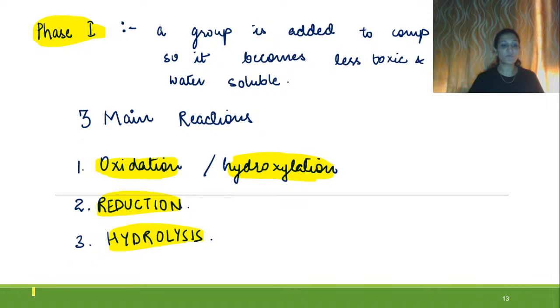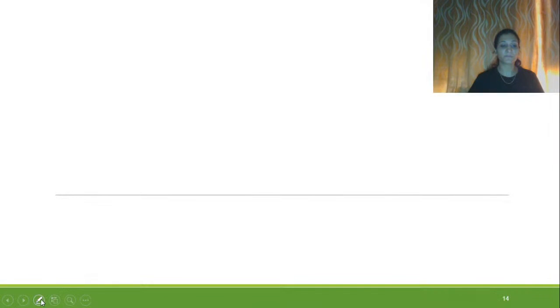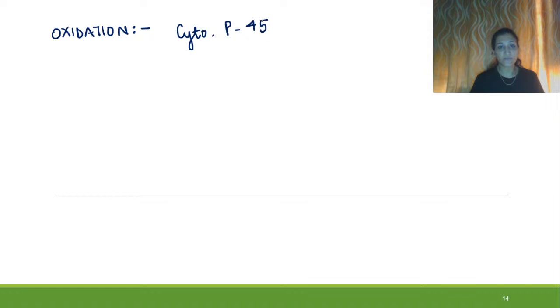So let us move towards oxidation, the first one. Now what happens in oxidation? There will be an addition of cytochrome P450. Remember this very well. Now, what type of oxidation reaction is it?